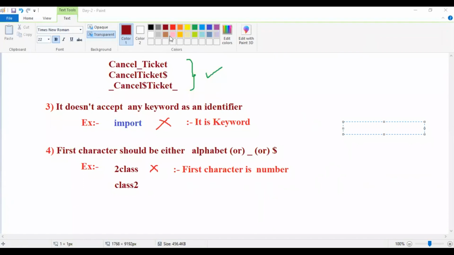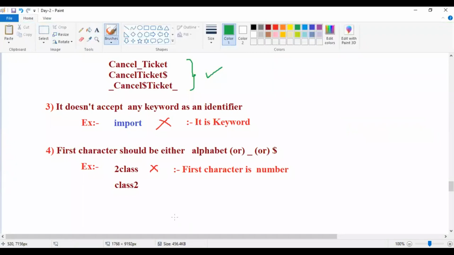Even if you change one letter, the entire name is changed. So this is a 100% valid name, no problem. Remember, class is a keyword, but this is not class, this is class2. The name is class2, so 100% valid.